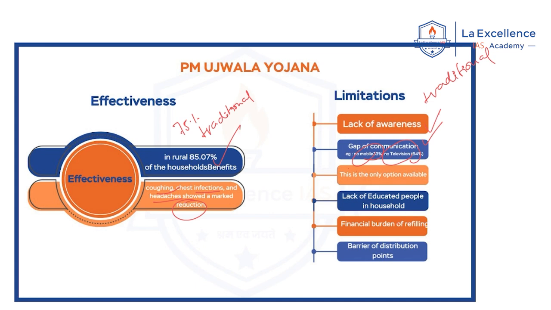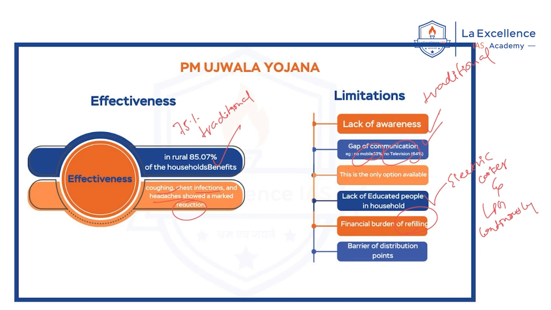And the other important thing is the financial burden of refilling. It is found that the reason for using both the traditional way of cooking and LPG is that people find it financially burdensome to refill these LPG cylinders. Another interesting finding is that the author found the households which are using the traditional way of cooking lack educated people. And there is a high probability that where there are educated people, they are using electric appliances such as electric cookers and LPG cylinders continuously. Another thing highlighted by the author is that many people have an apprehension that the traditional way of cooking has more taste.